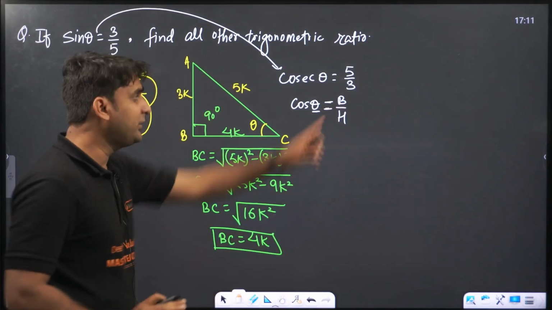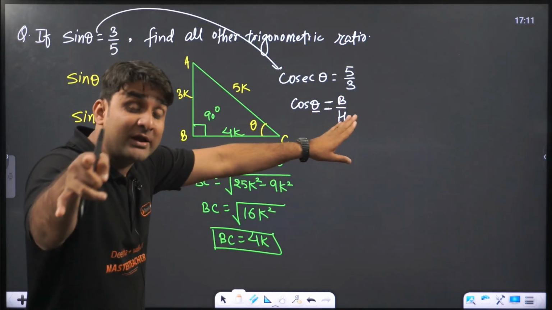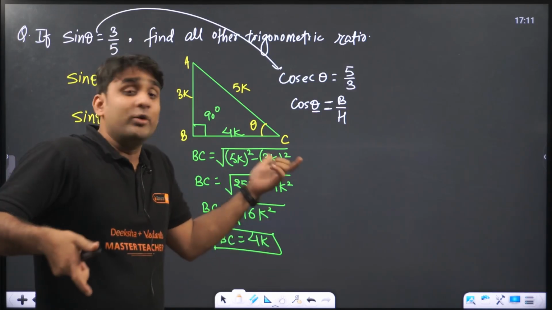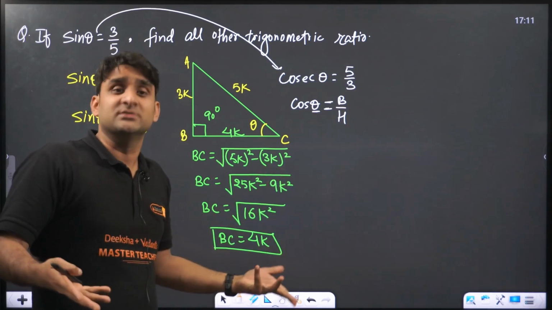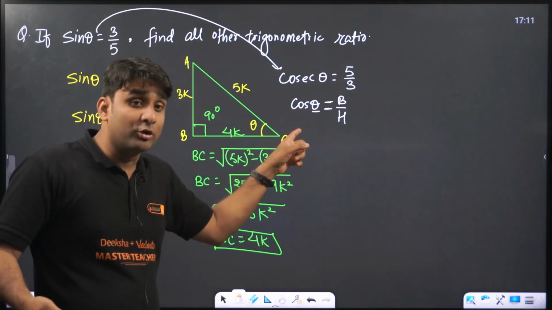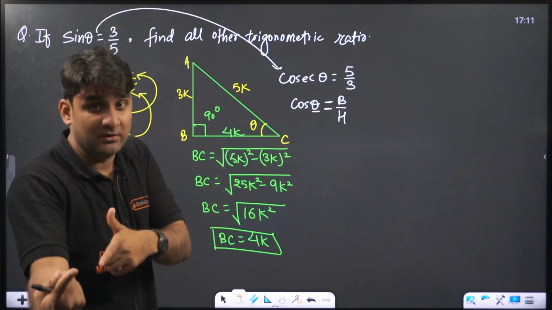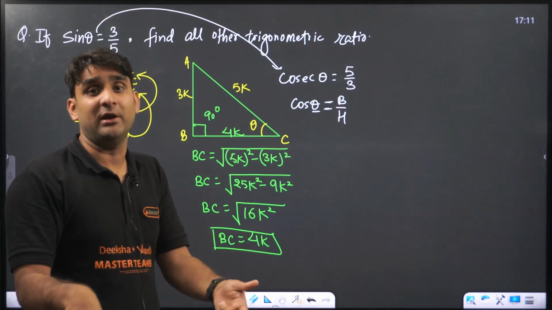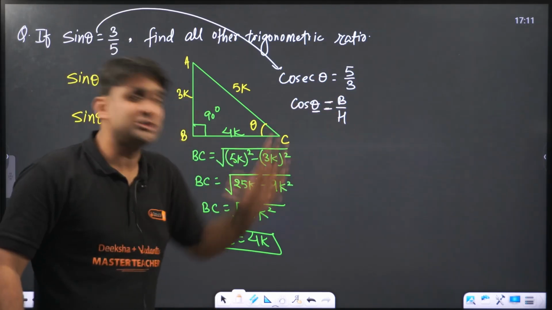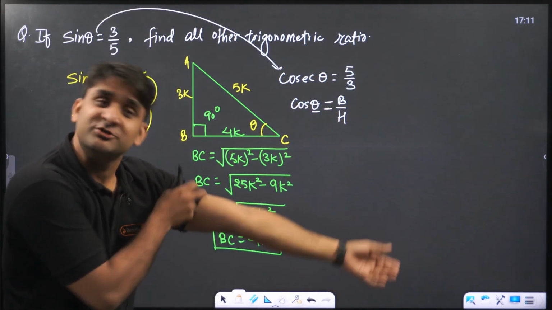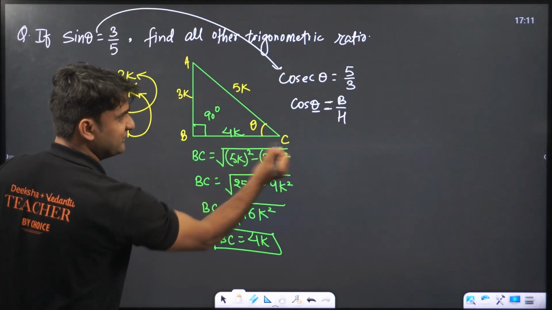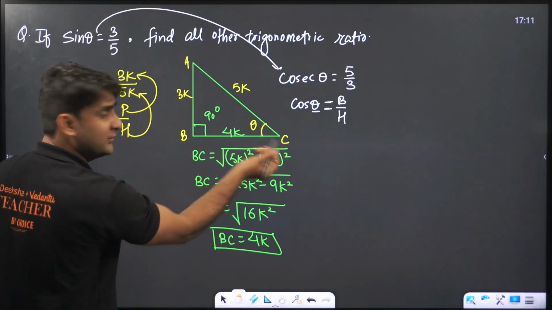According to cos, you can write the ratio, but you have to focus on the angle also, because according to the angle, the position of base changes. So you have to focus on both the trigonometric function as well as theta. Theta decides the position of base and perpendicular, and cos decides the ratio. So cos theta means base by hypotenuse. For this theta, base will be BC, because we are dealing with theta.